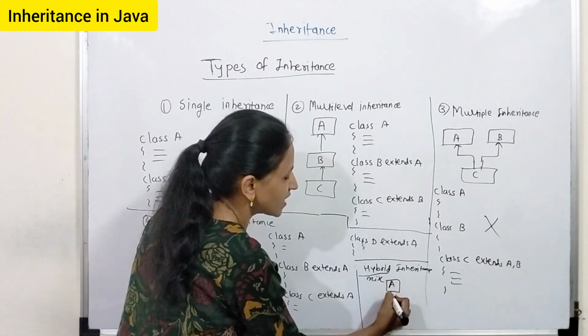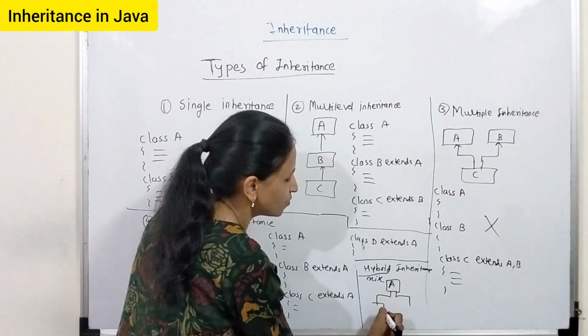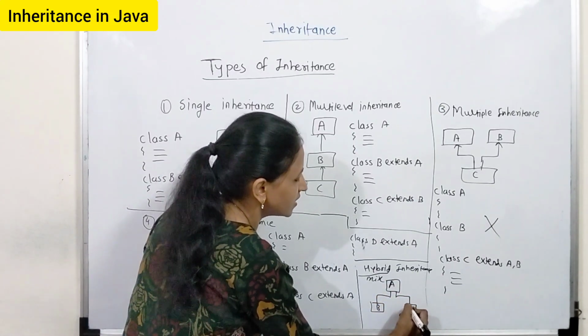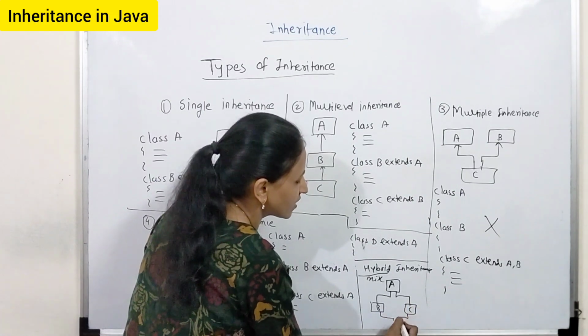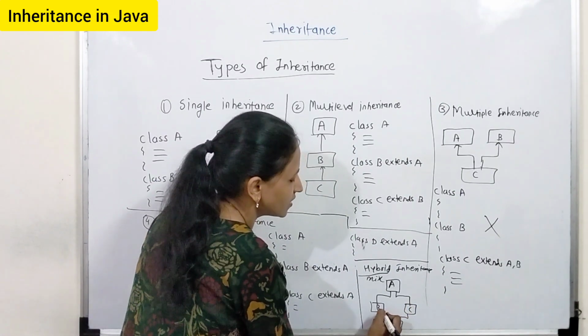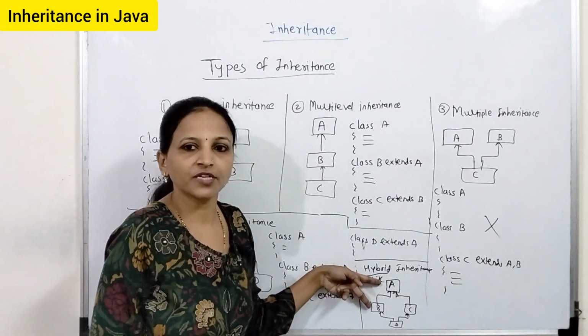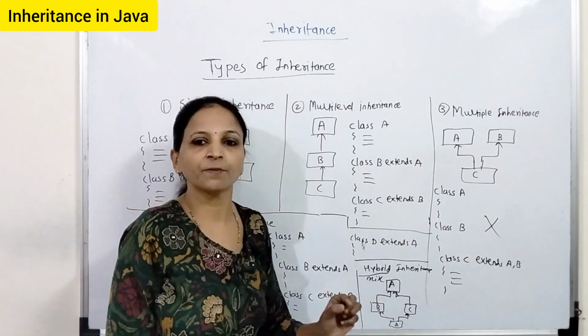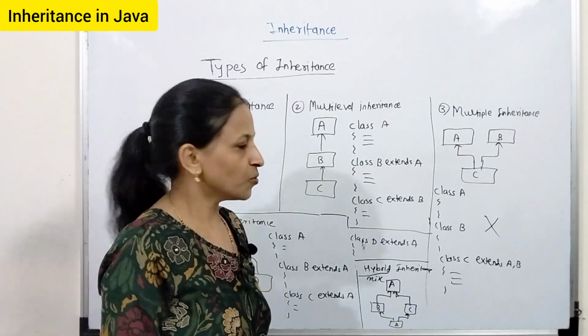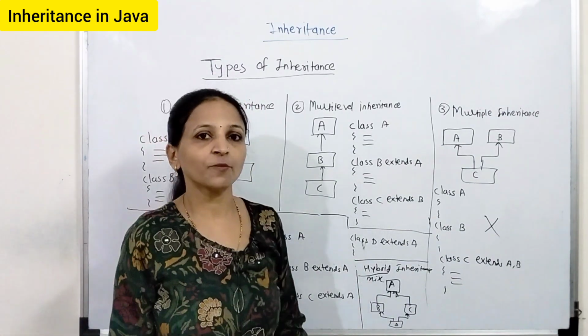Suppose there is one base class, from that you are creating two classes B and C, and from those you are creating one class D. Okay, in this way, suppose there is a structure. Actually, multiple inheritance is not supported by Java. That's why you cannot achieve this hybrid inheritance in Java. Okay, these are different types of inheritance in Java.